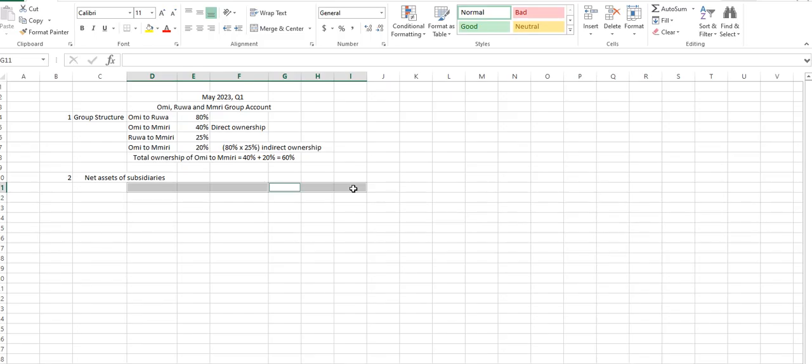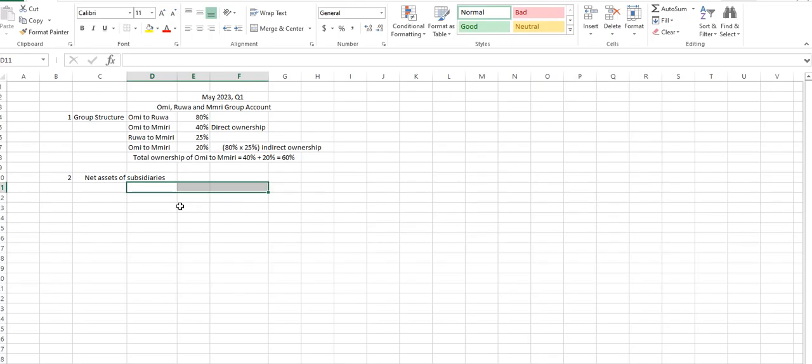Yes, sir. What is the net asset of Omi to Rua? Net asset of Omi to Imiri direct, and net asset of Omi to Imiri indirect, because we do not do Rua to Imiri. Am I right? Yes, we do not do Rua to Imiri.